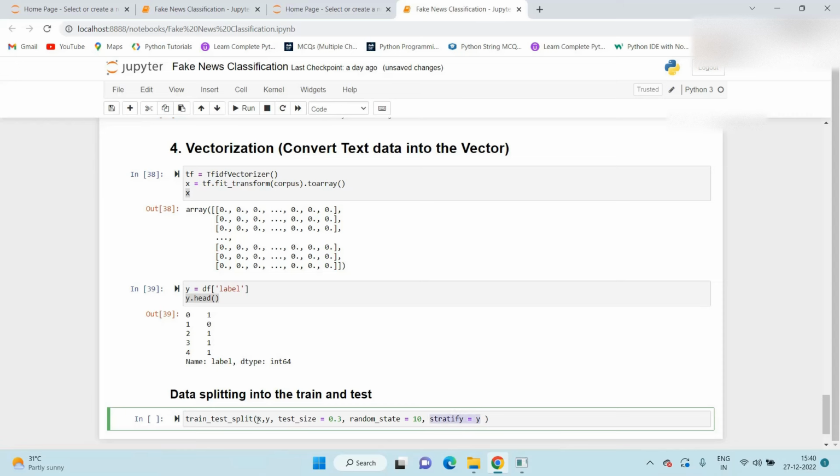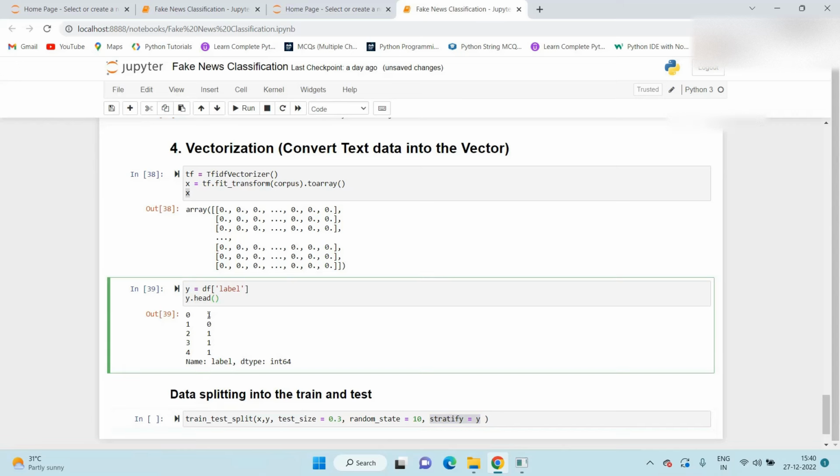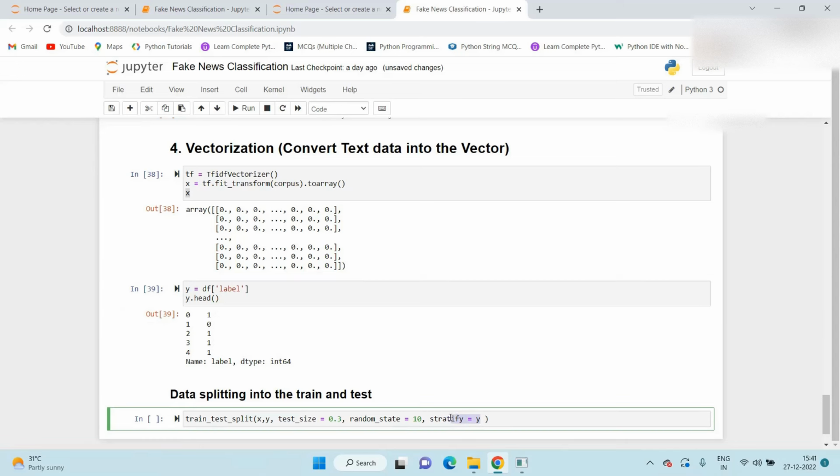This parameter we use because we require equal amount of observations. Like if you see in the target column, 1 and 0 is available. So whenever we train or test the data, we require equal proportion of observations for 1 and for 0. Once this is done, then we can mention here x_train, x_test, y_train, and y_test.